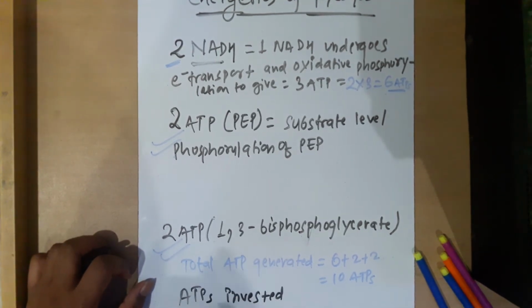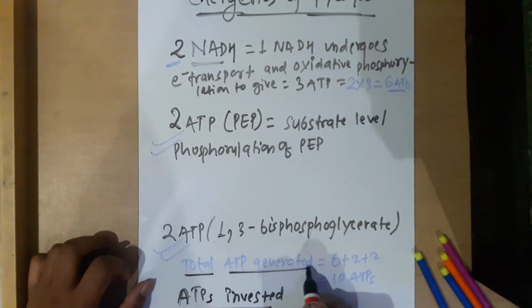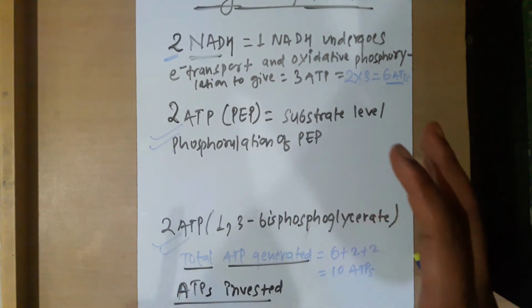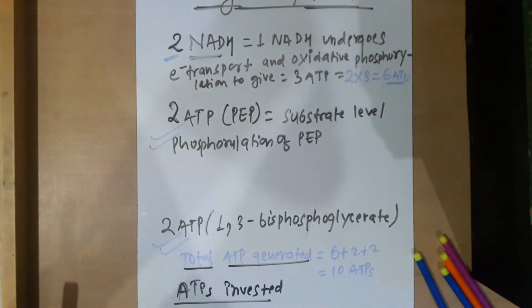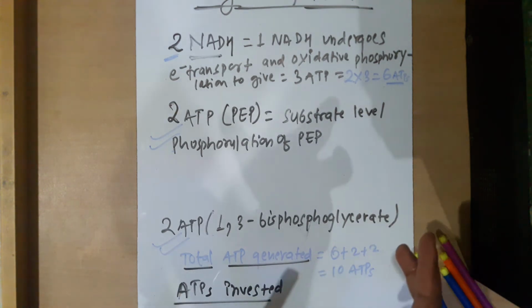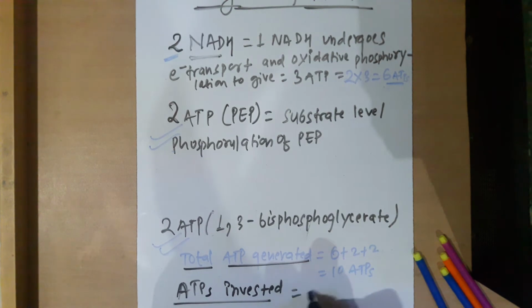So I also told in the previous video, while discussing the first and third reactions, that ATP is invested. Yes or no? Remember the energy investment phase. When glucose is converted into glucose 6-phosphate, 1 ATP is consumed. Again, when fructose 6-phosphate is converted into fructose 1,6-bisphosphate, again 1 ATP is consumed. So how many ATP are we investing? We are investing 2 ATPs.